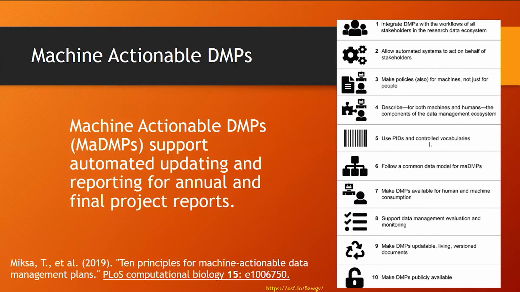Let's see, other things. Yeah, using persistent identifiers and controlled vocabularies. We talked about that a bit, and so on. And it just makes DMPs very easily updatable, and it also makes it possible to make them readily publicly available.